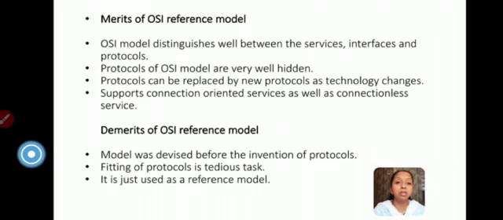It is just a reference model, and many changes have been adopted from this model and named as different categories and different things over the generations. So this acts only as a reference model, to which we have made different changes, and we are using it as different models. So this much is the information we have on the ISO OSI reference model. Thank you.